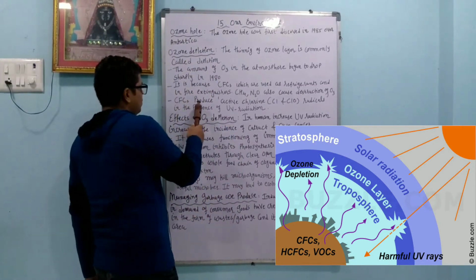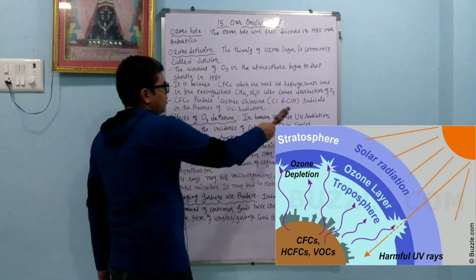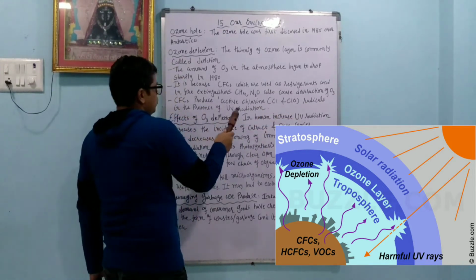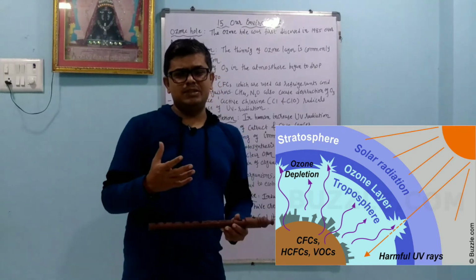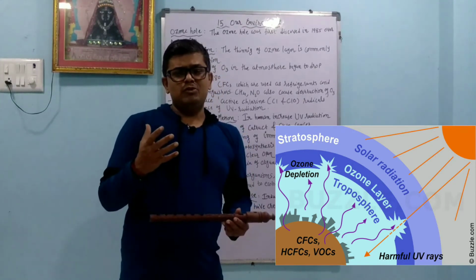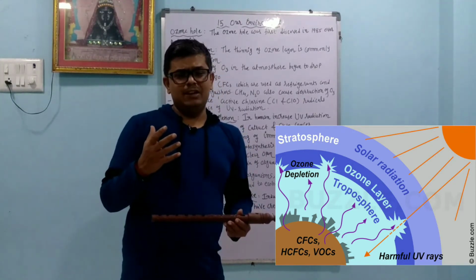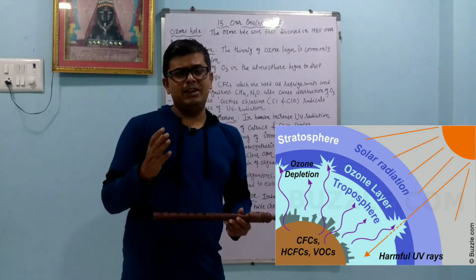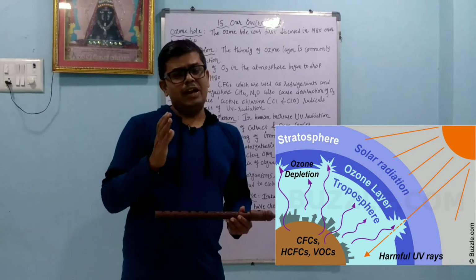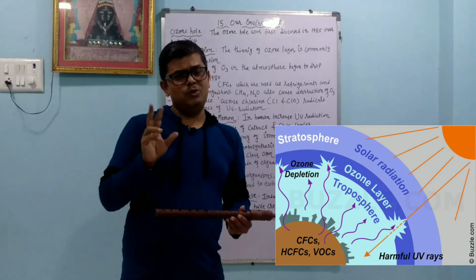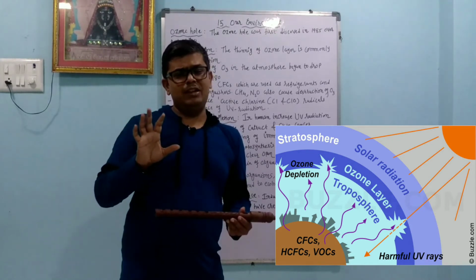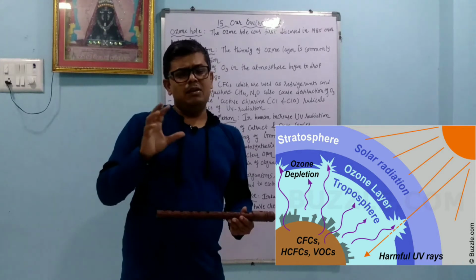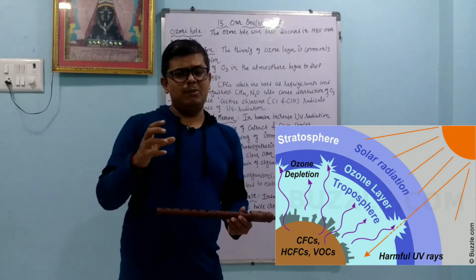CFC, chlorofluorocarbon, produces active chlorine radicals in the presence of UV radiation. So why is chlorofluorocarbon more dangerous compared to other gases? Chlorofluorocarbon produces the free radicals chlorine Cl and ClO. Free radical means they contain an active electron. There are two types of ions. By losing an electron any atom becomes a positive ion, by gaining an electron any atom becomes a negative ion.